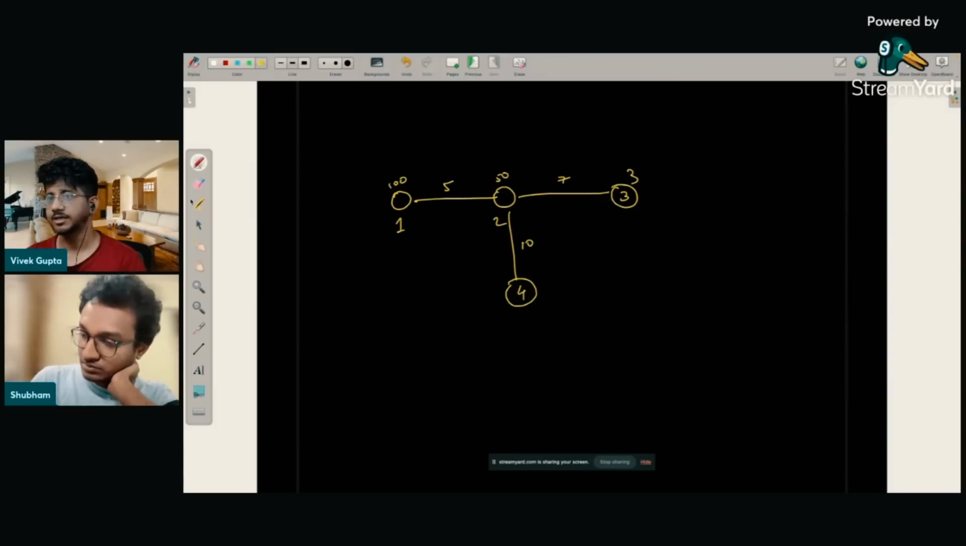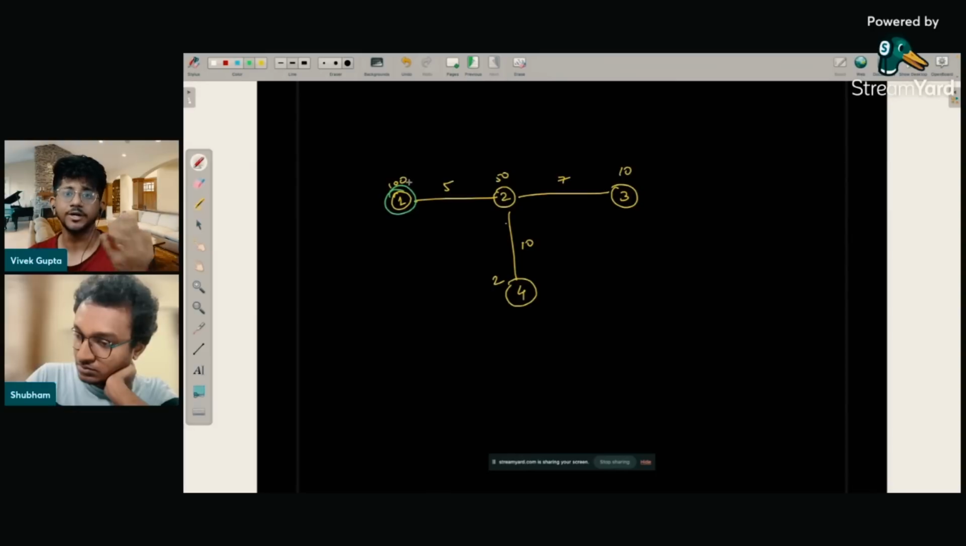I'm going to write the node numbers inside the circles so that it's clear. To enter this museum, let's suppose, it's going to cost 10. And then to enter this museum, it's going to cost 2 rupees. That's very, very cheap. So if this is the case and you start over here, it's obviously not optimal to go to this museum, because it will cost you 100 rupees to enter that museum.